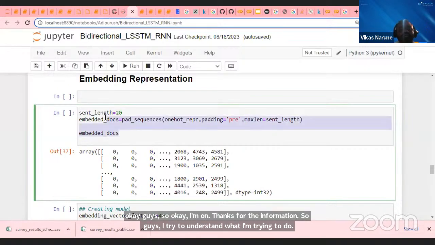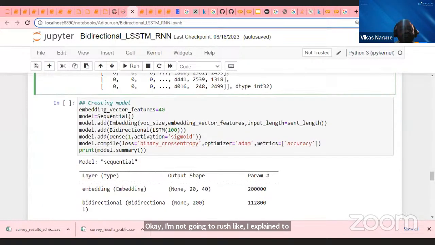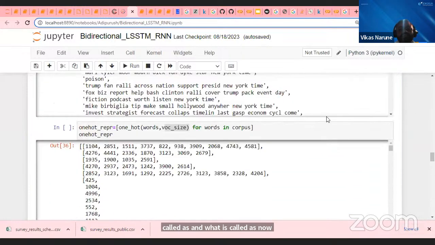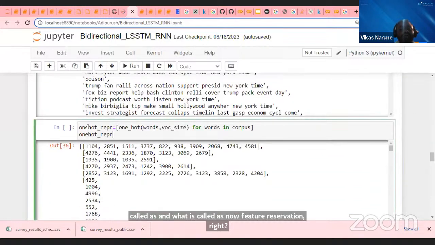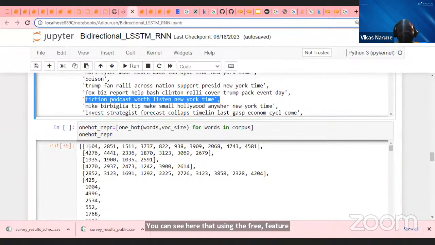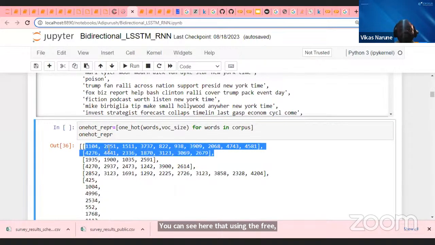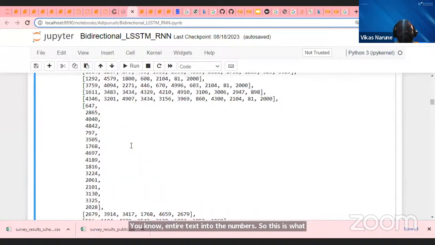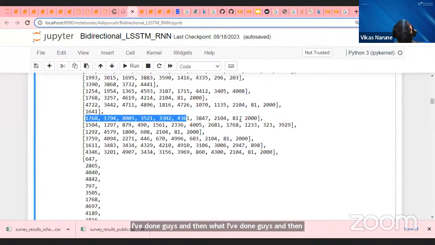Like I explained to you what is called padding sequence and what is called feature representation, right? You can see here that using the one-hot encoding, I converted this entire text into numbers, right? Entire text into the numbers. So this is what I've done, guys. And then what I have done, try to understand. You can see here, whenever I created these numbers for the sentences, guys.